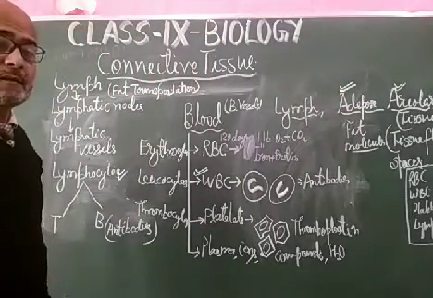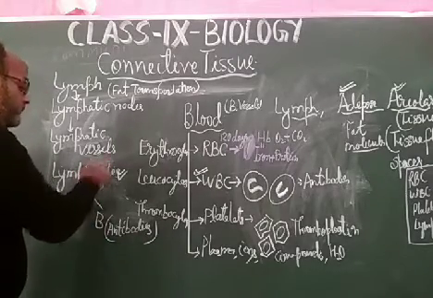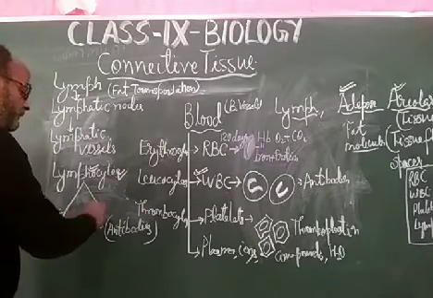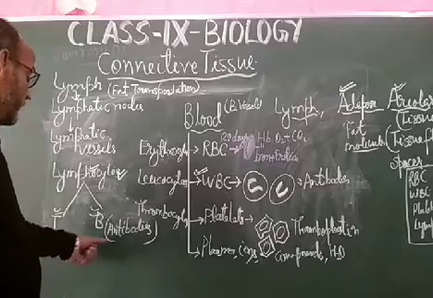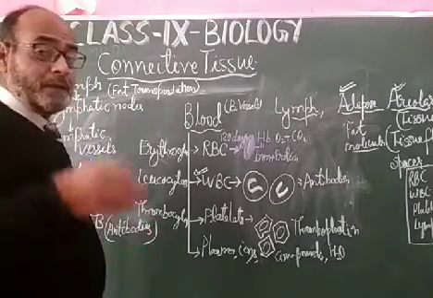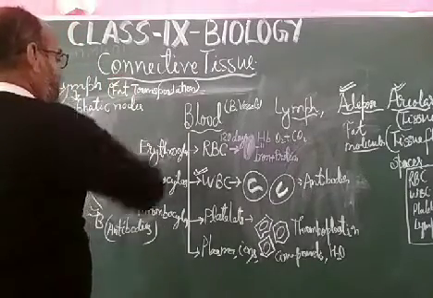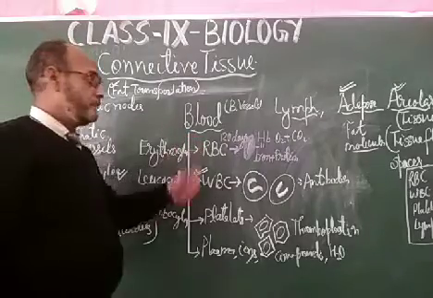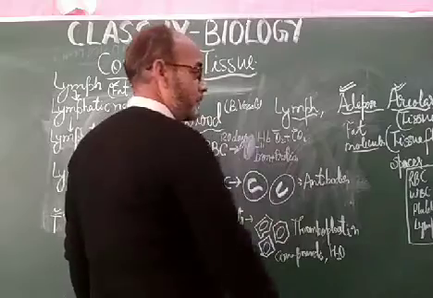Name the cells released by the lymph. That is the lymphocytes. How many types of lymphocytes are there? Two types, T and B. How do they act? They produce antibodies. What material is transported by the lymph? The fat molecules get transported by the lymph. What material is transported by the blood? Gases like oxygen and carbon dioxide get transported by the blood.